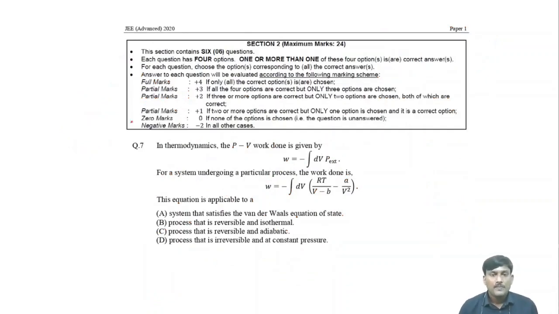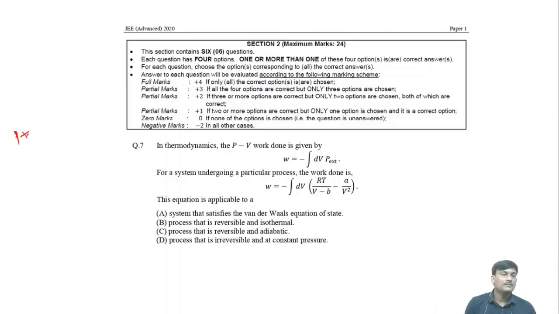Okay, here it is from thermodynamics and also gas state. In thermodynamics, the PV work done is given by W is equal to minus integral P external into dV. Okay, for a system undergoing a particular process, the work done is given W is equal to minus integral dV (RT by V minus B minus A by V square). Okay, if you observe this equation, it is closely related to the real gas equation, that is the van der Waals equation.